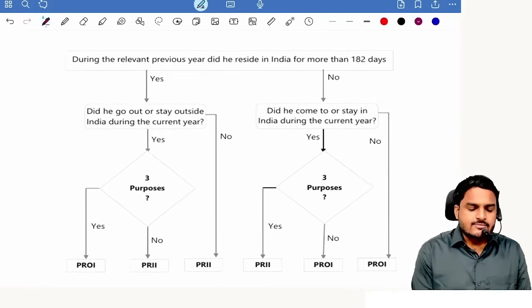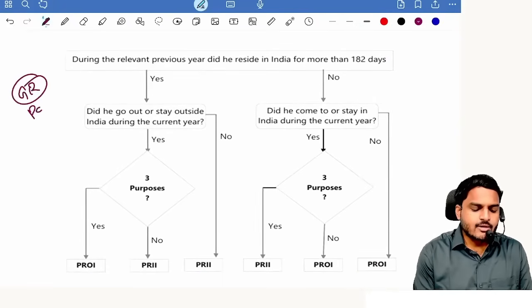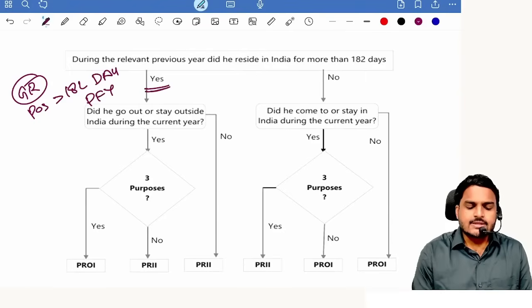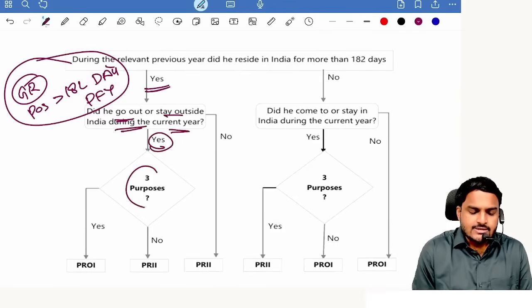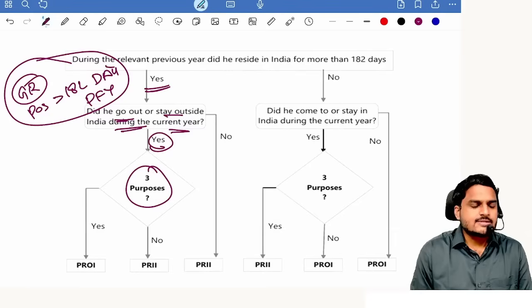Check it once. What is the general rule? Period of stay more than 182 days. In which year? Current year or preceding financial year? If yes, he is a resident. And is he leaving our country in the current year? If yes, check for 3 purposes. Yes, satisfied, sir. Then he is a non-resident. No, sir.